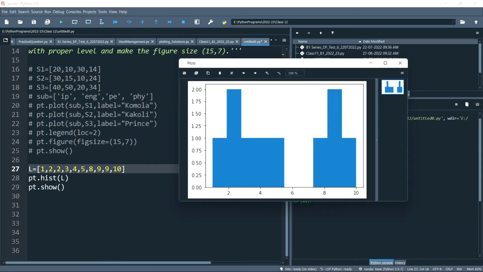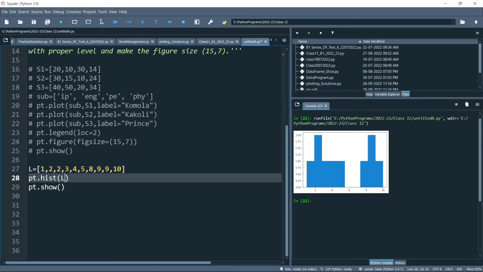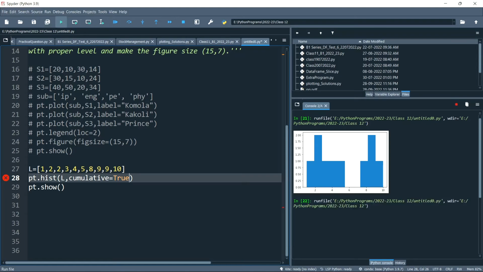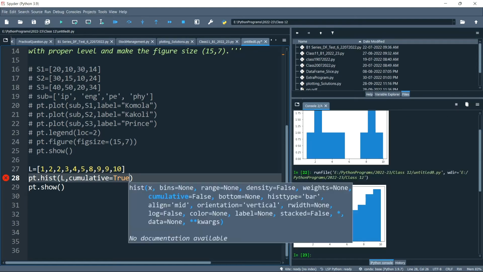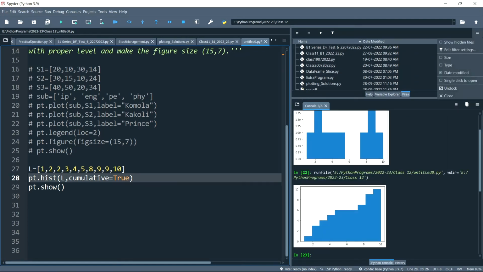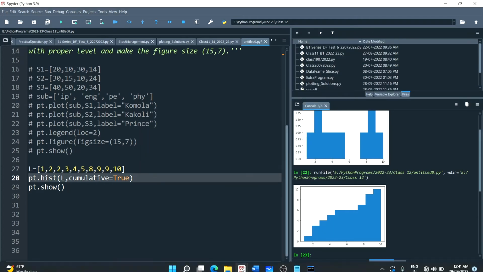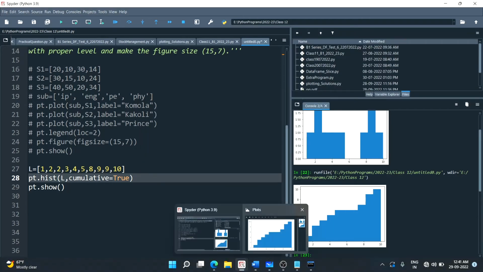Fine. This is the normal histogram. Okay, this is the normal histogram. Let me make it cumulative equals to true. Okay, cumulative equals to true. Now if I execute, see what I am getting. I am getting this way. What is this?